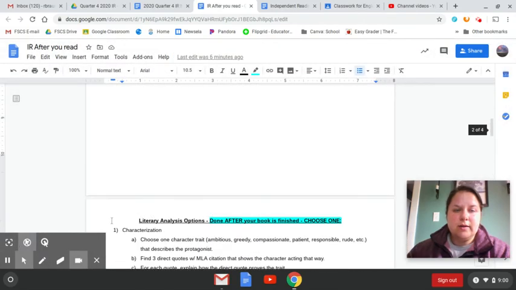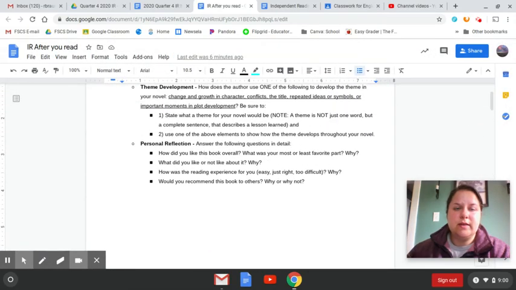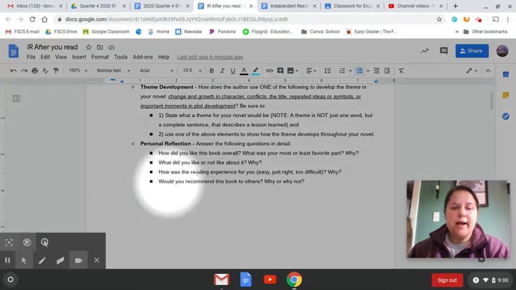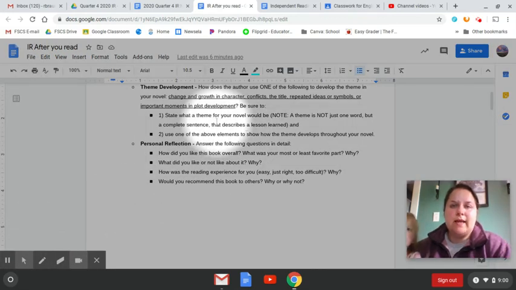The second part that you have to do deals with theme development. Remember, theme is what the lesson is that everyone should learn after reading this book. If you struggle coming up with this, think about what the character learns. If the main character learns something, chances are the author also wants you to take that lesson. So you have to do 2 things here. You have to state what the theme would be. So what is that lesson?